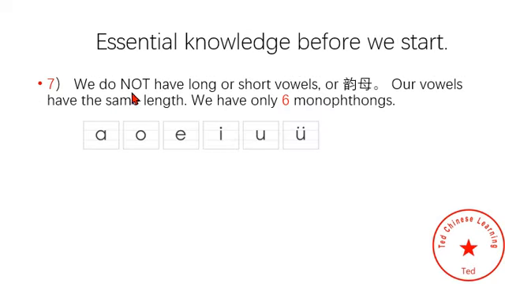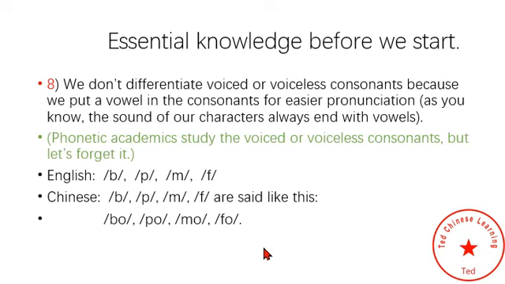Seventhly, we do not have long vowels or short vowels. Our vowels have the same length. Actually, we have only six monophthong sounds. Eighthly, we do not differentiate voiced or voiceless consonants because we put a vowel in the consonant for easier pronunciation. As you know, the sound of our characters always ends with vowels.